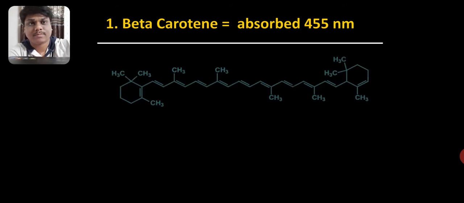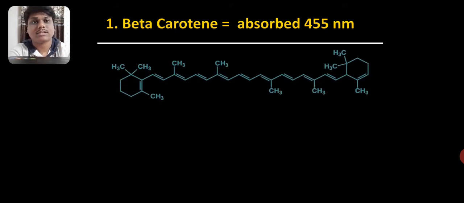Let's see the first example, that is beta carotene. It absorbs a wavelength at 455 nanometer. If you go through the structure of carotene, you will find that there are a lot of double bond structures, and due to the presence of these conjugated double bonds, the absorption takes place.